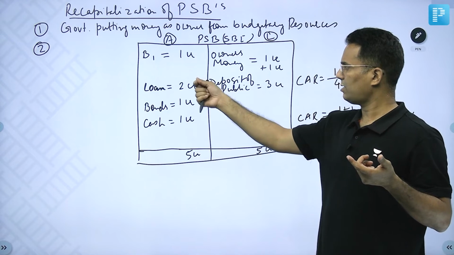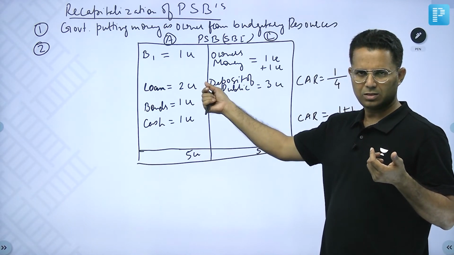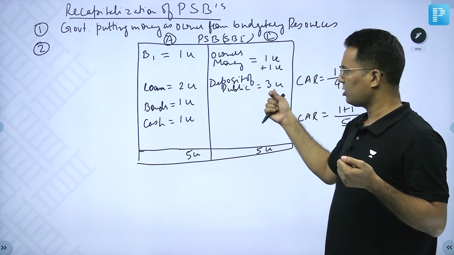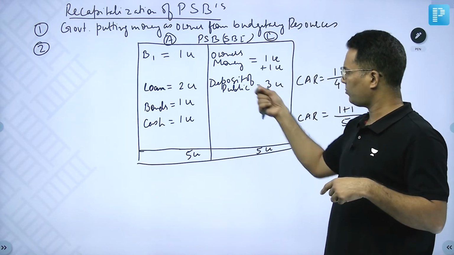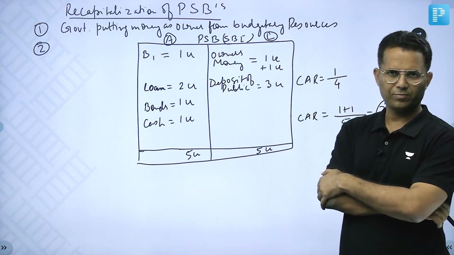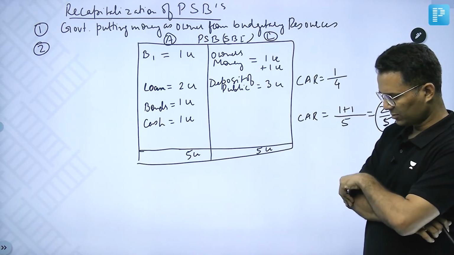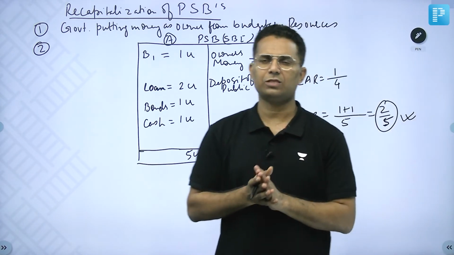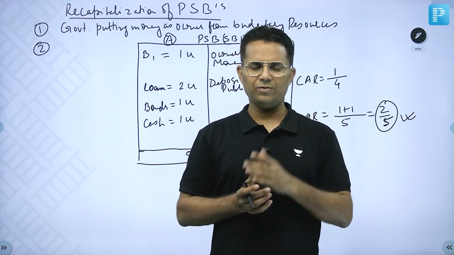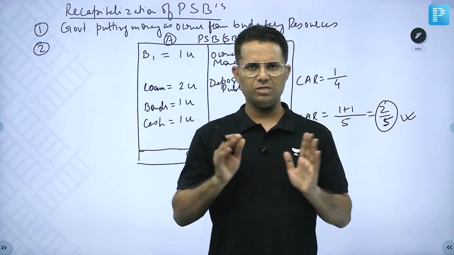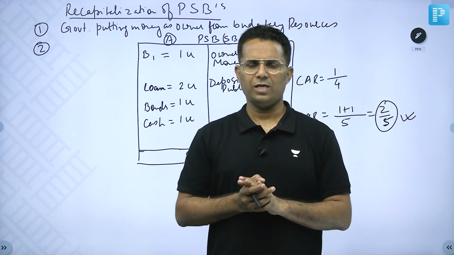1 crore building and loan 2 crore and 1 crore cash. So earlier the depositors' 3 crore money was protected by 4 crore assets. Now the depositors' 3 crore money is protected by 5 crore assets. How it happened? Let me explain. Government didn't put any money from its pocket. See, try to understand one thing. Suppose I did not have any money initially. I did not have any money and no risk on me. No risk, no money, no asset, I didn't have any risk.